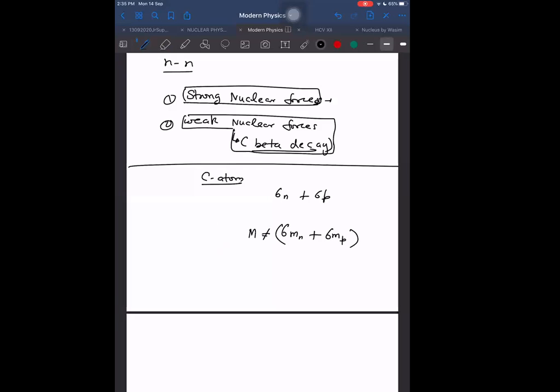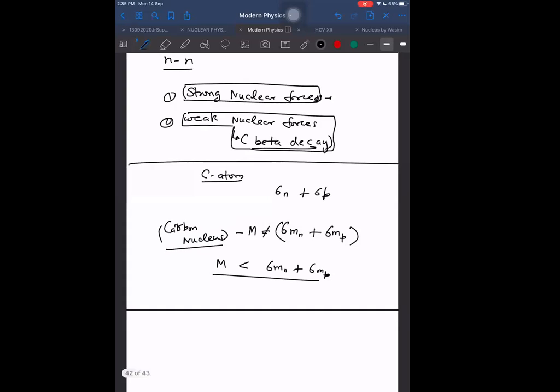But what we observe, when we join them together, is that the mass of the carbon nucleus comes out to be less than that.